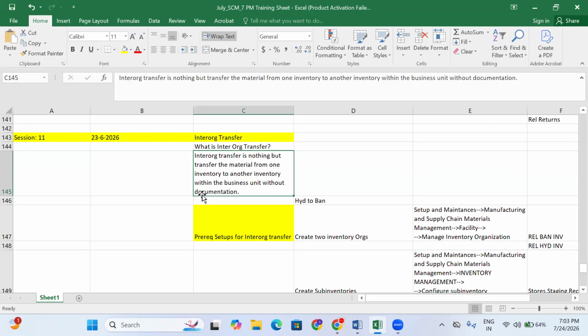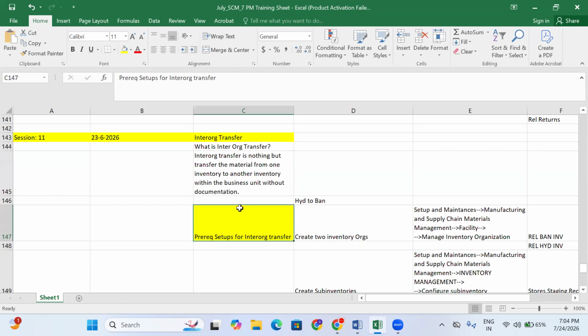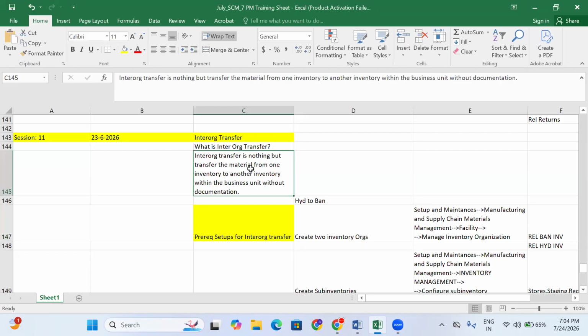For example, Reliance Hyderabad level: when both inventory organizations are within the business unit and the transaction is between one inventory and another inventory, then we call it an inter-org transfer.